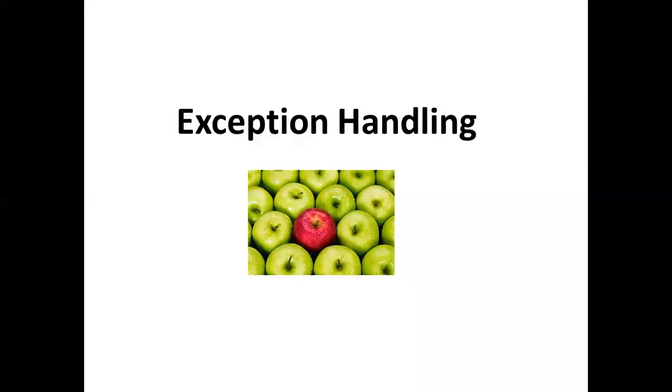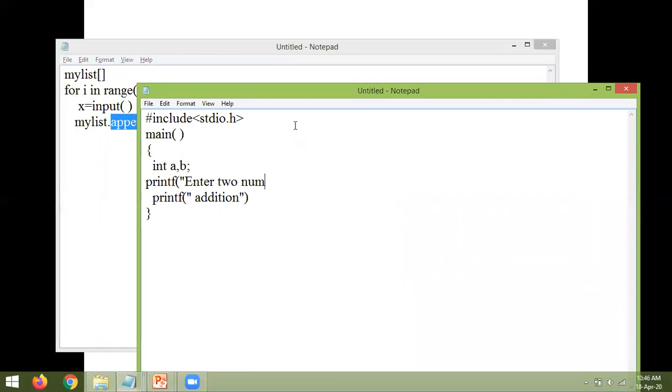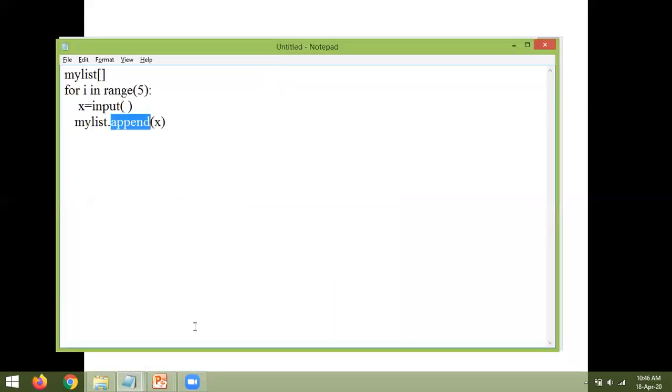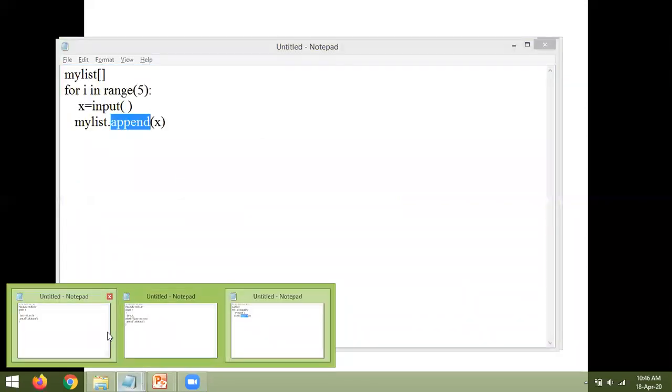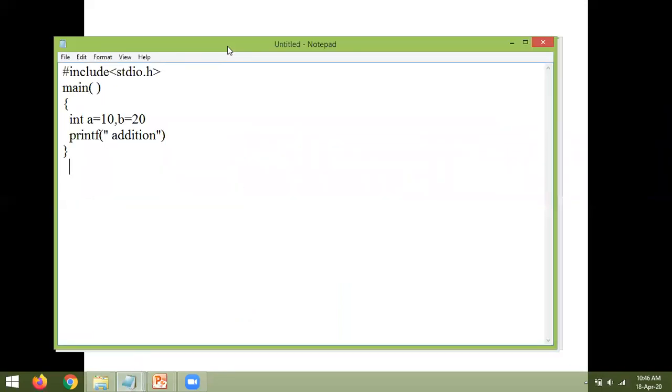So before I go into exception handling, let me show you one small C program. Yeah, look at this. This is one simple C program. Suppose you compile this program, will you get any errors?